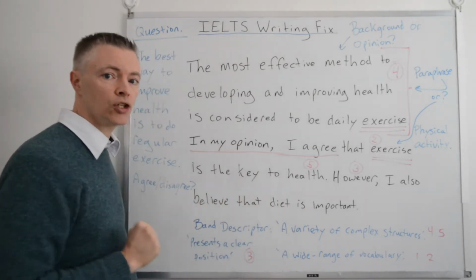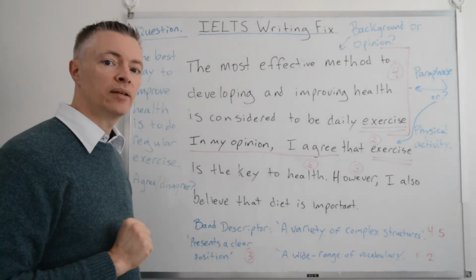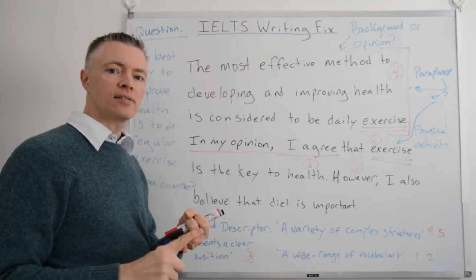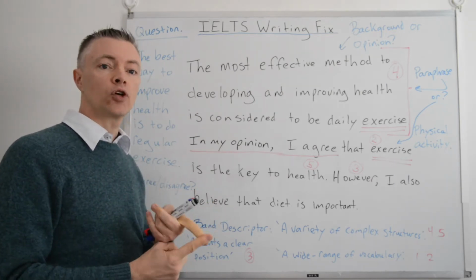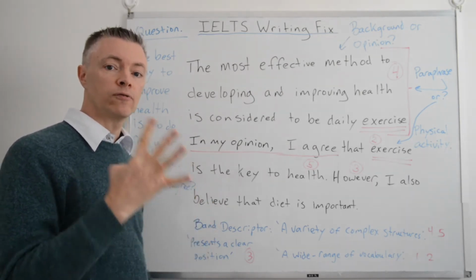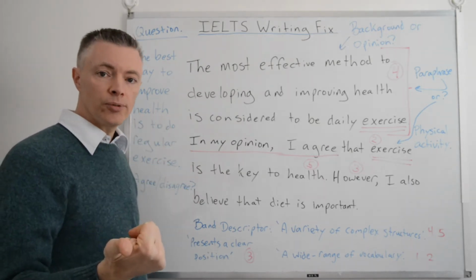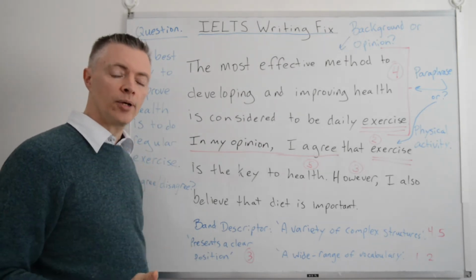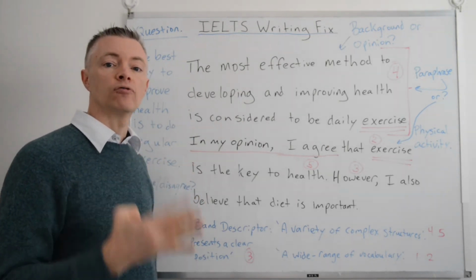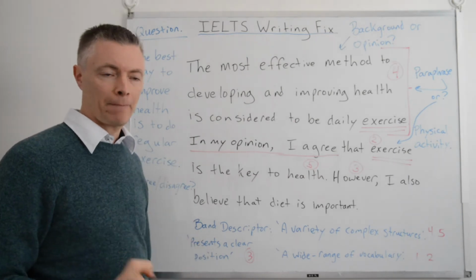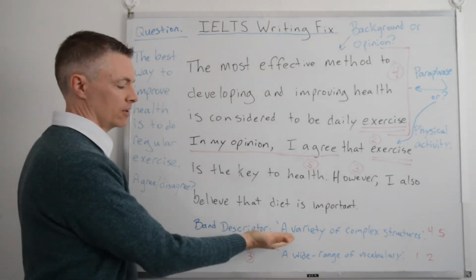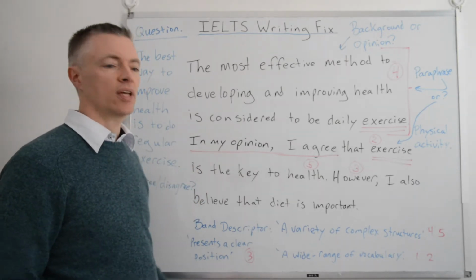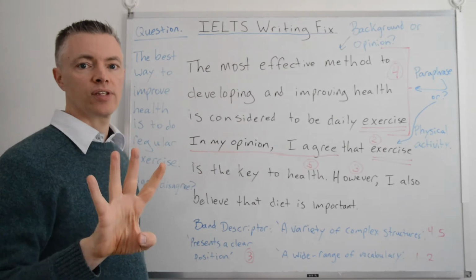What does that mean? You have simple sentences, you have complex, you have compound, you have subject, verb, object. Those are 4 types. Go to the description, download my grammar guide, go to IELTSWritingFix.com, download the grammar guide. I teach you how to use those 4 sentence structures. Why? Because a variety. 4 is enough for you to get a 7. All of my students get a 7 with the grammar guide, 4 sentence types.